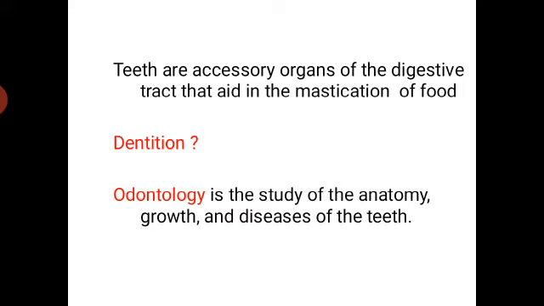Coming to the dentition, it is nothing but the arrangement of teeth in the upper and lower jaw, mainly on the premaxilla, maxilla and dentary bone. It also includes the characteristic arrangement, types as well as number of teeth in a given species.